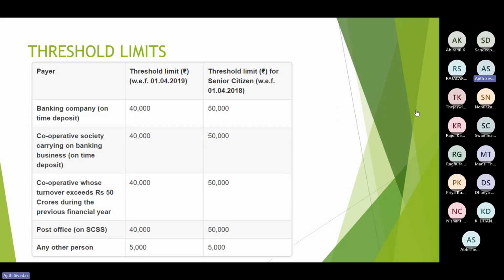What are the situations other than bank in which you are making the payment? Can you tell me the avenues, madam? Other than bank, when would you be making the payment? Loan taken from third parties, like individuals or private finance companies, then you have to deduct TDS.